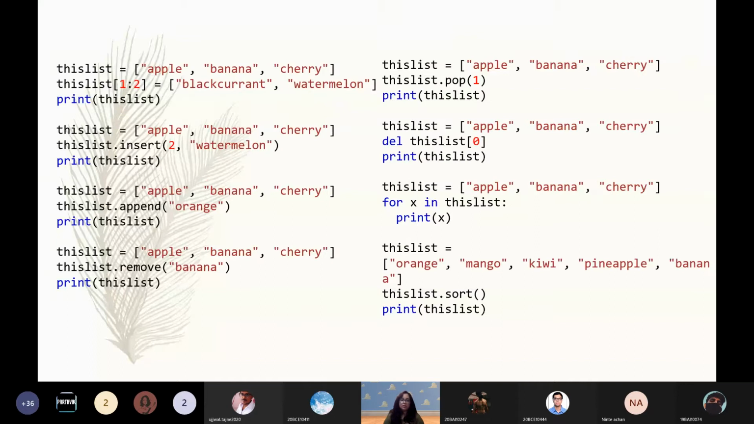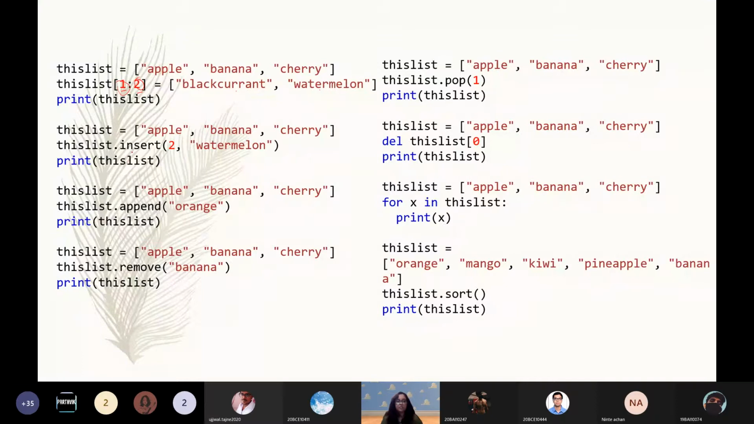So if we want to index a list, so this is index position 1, starting index, ending index, right? So this is a list: apple, banana, cherry. Now in this list the starting index is 1, the ending index is 2, and we are giving blackcurrant and watermelon. So once we execute this, we'll be able to see what happens. I'll show the entire execution after I'm done explaining the functions.